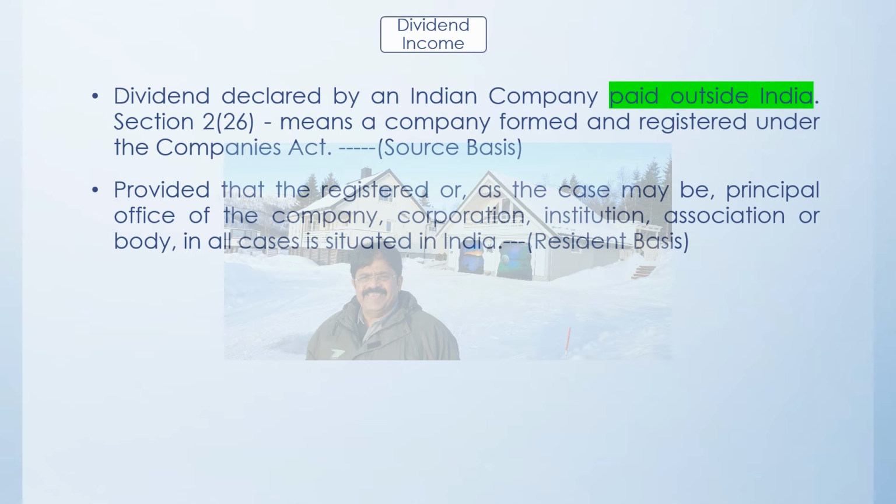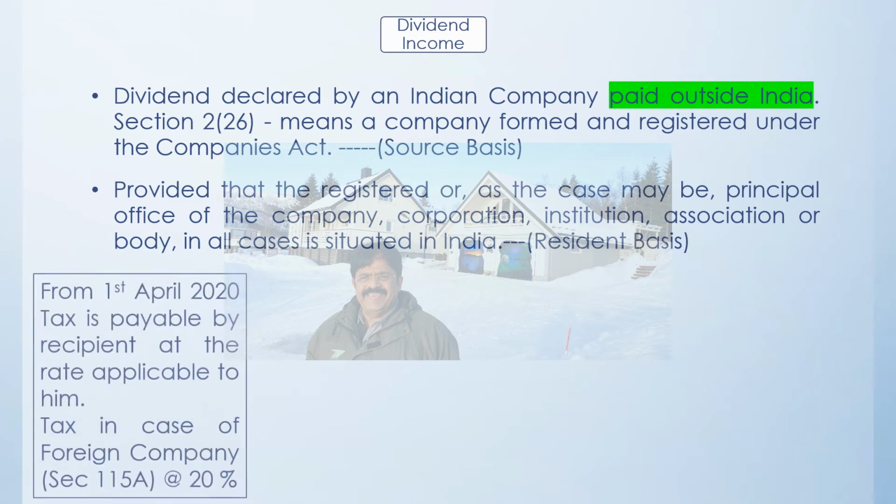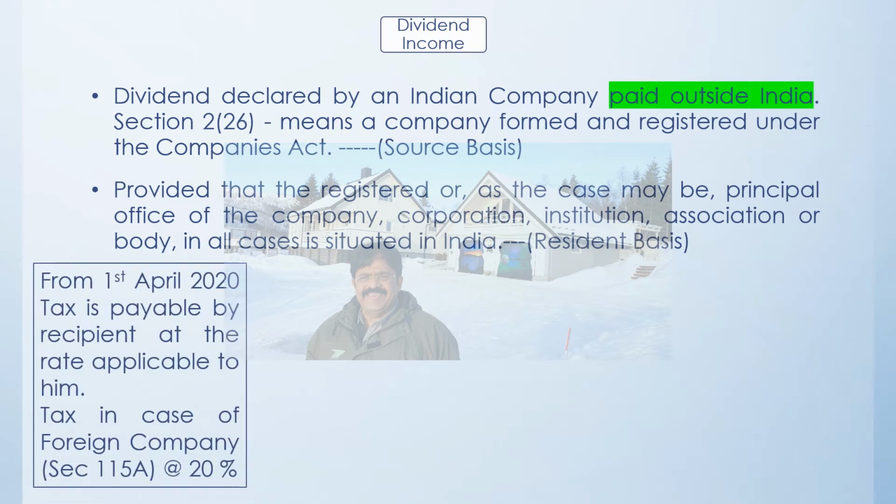And that company has to obviously be registered here in India, and the principal office of the company and the corporation of the institute has to be situated here in India. So from 1st April 20, as I told you, a lot of changes have come. One, the double tax avoidance agreement was there, and now the multilateral instrument has also come. So a synthesized agreement has come, and according to that, if there is any tax payable, then the source country will either deduct the TDS or withholding tax, and the tax has to be paid.